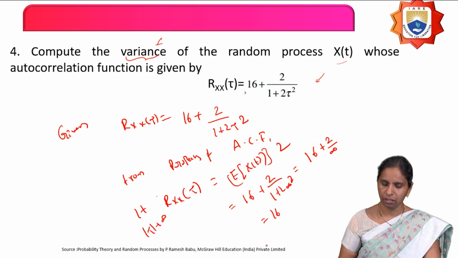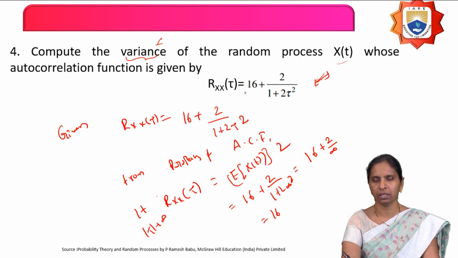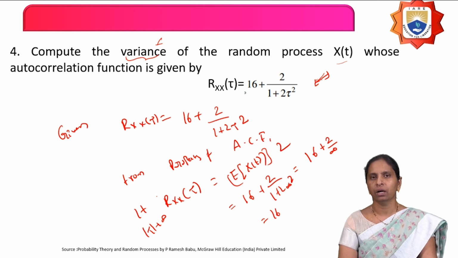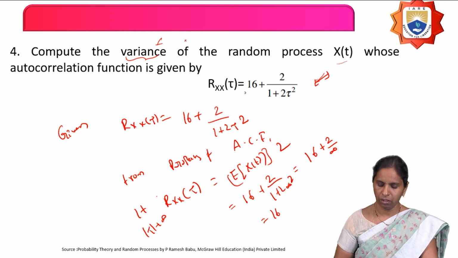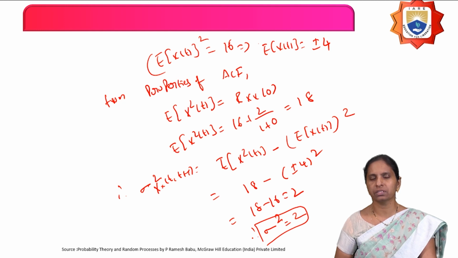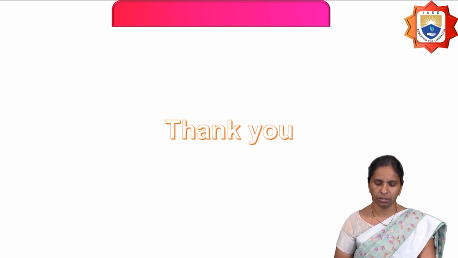So like that, if they give the autocorrelation function, from the properties of the autocorrelation function you can calculate the mean, variance, autocovariance, autocorrelation, like that. So like that, you can solve the problems by using the properties of the autocorrelation function as well as the cross correlation function. Thank you.